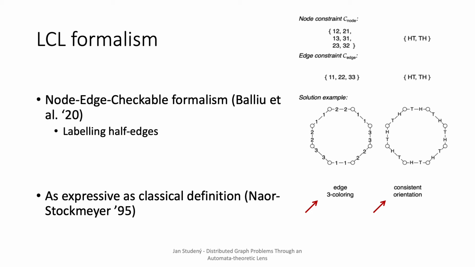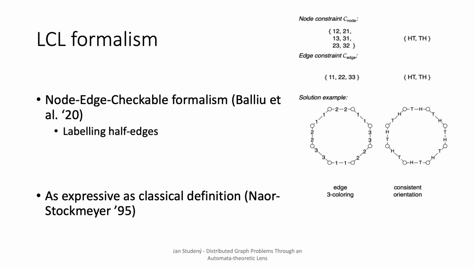The constraints that define an LCL problem are divided into node and edge constraints. The node constraint represents allowed labels next to any node. Hence, for edge coloring, it will be every combination of different colors. Similarly, the edge constraint represents allowed labels for the whole edge. Hence, we see that the edge coloring has only 1-1, 2-2, and 3-3. For the consistent orientation, we have two labels, H as head and T as tail, and from the constraints we see that they need to keep alternating.